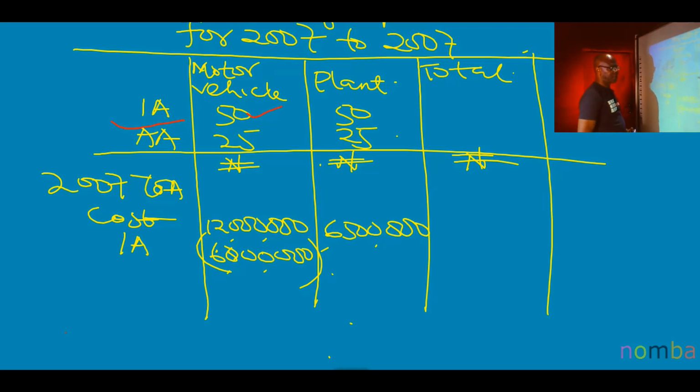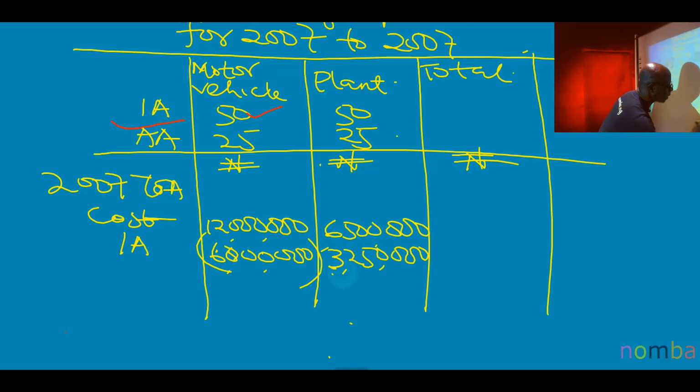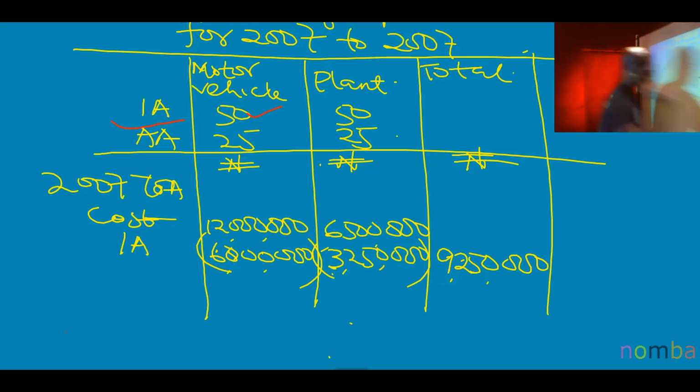Plant, 50% of 6.5 million. That should give me 3,250,000, also in jacket. Okay. And we extend that to the total column, because it is at the total column that, at a glance, I can see the capital allowance. So a total of 6 million plus 3,250,000 should give me 9,250,000. This time around, not in jacket, because that is the final result.